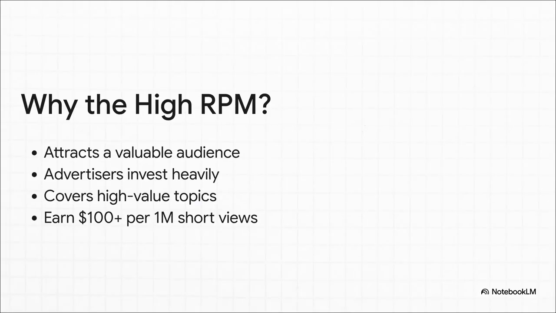So why is the RPM just so incredibly high? Well, it's pretty simple economics, really. The audience that's watching videos about investing or business or saving money, that audience is incredibly valuable to advertisers. I'm talking about companies that sell financial products, and they are willing to pay absolute top dollar to get in front of those people. We're talking about the potential to earn over $100 for just 1 million views on a short. That's how powerful this niche is.